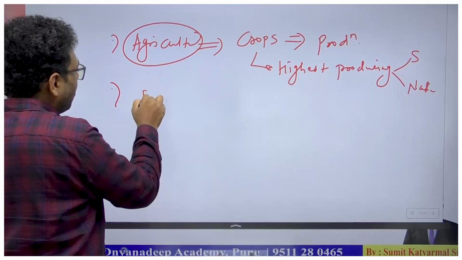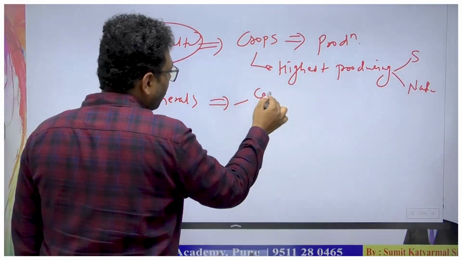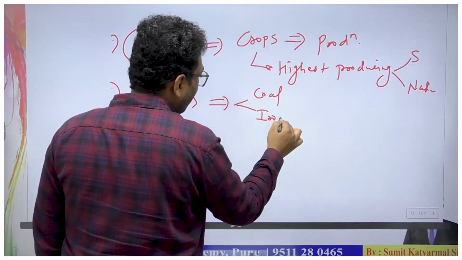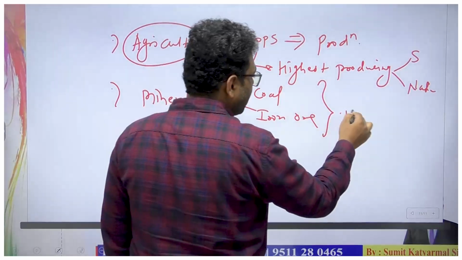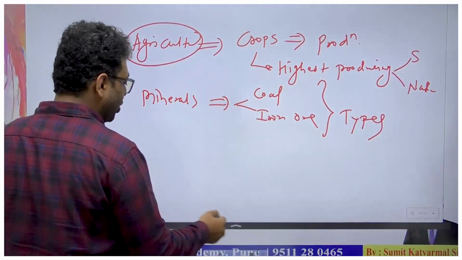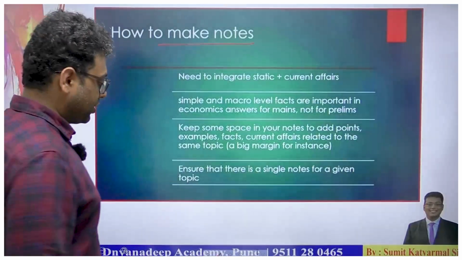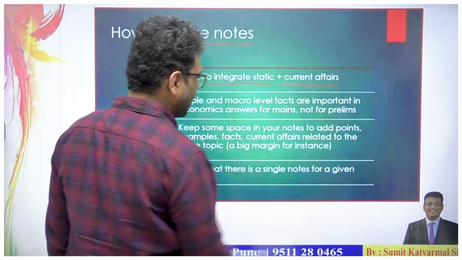With that, they also ask questions regarding minerals, and favorite minerals are coal and iron ore, and there are different types as well. So they have asked. These things need to be mentioned within your notes. Then the basic notes with the static and the current affairs.